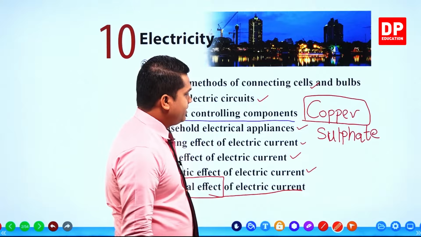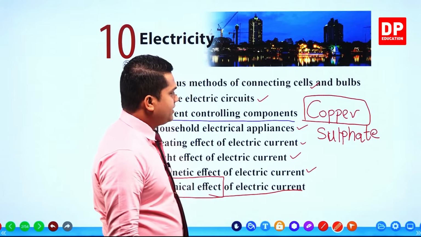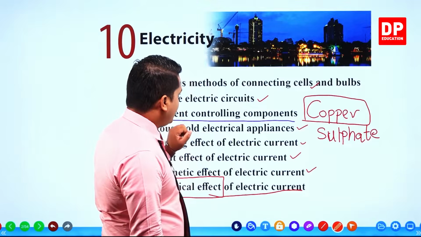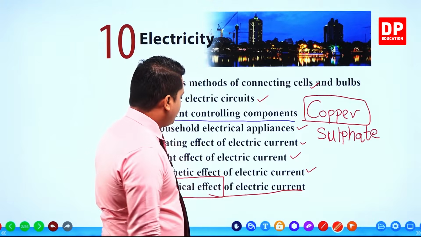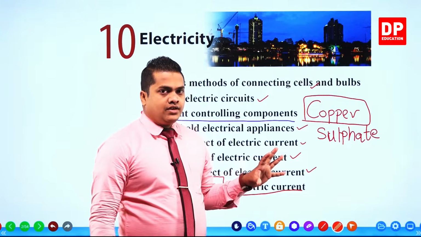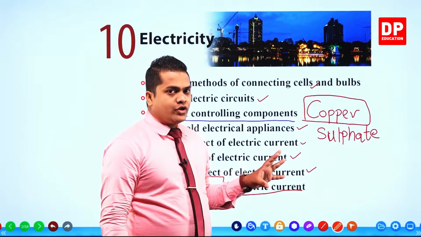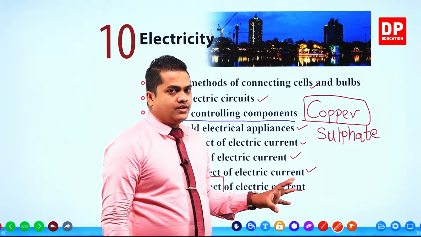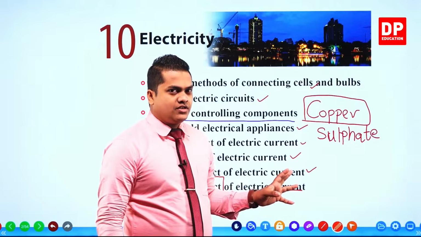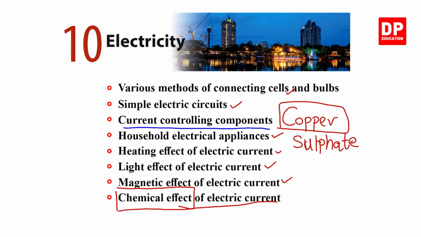So these are the contents that we are about to discuss within this lesson, my dear children. First of all, we'll discuss connecting methods. Then simple electric circuits, current controlling components, household electrical appliances. Then we discuss the energy conversions that happen, so by providing electricity, you can convert electricity to other forms of energy like heat energy, light energy or light effect, the magnetic effect and the chemical effect and so on.